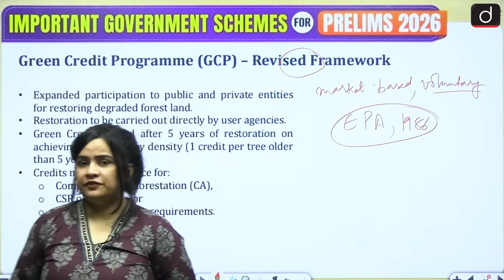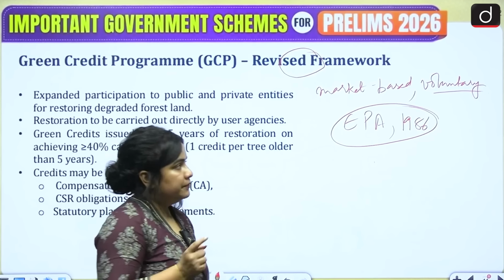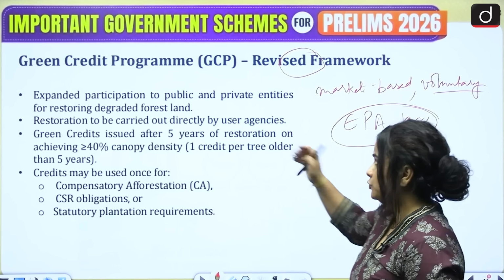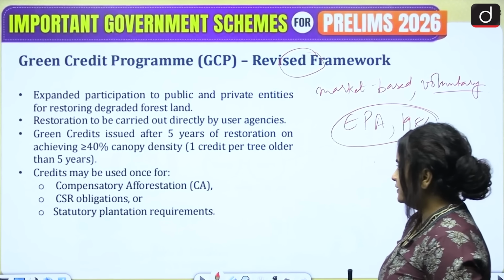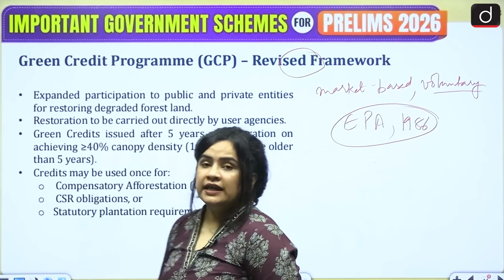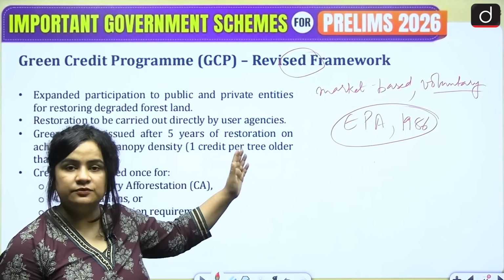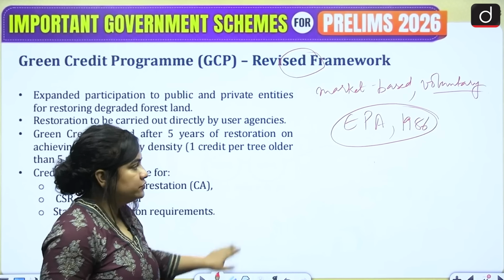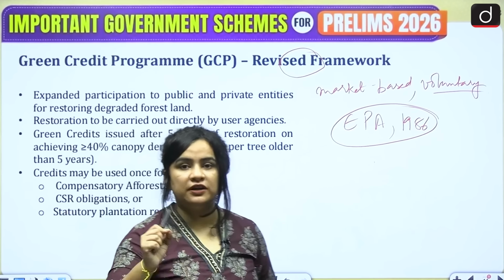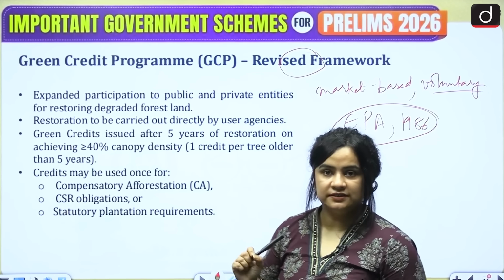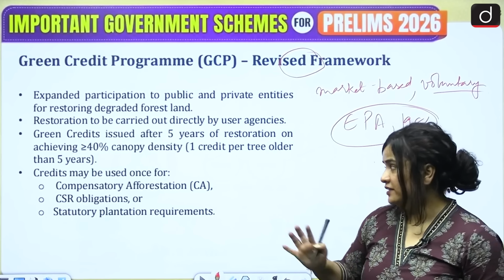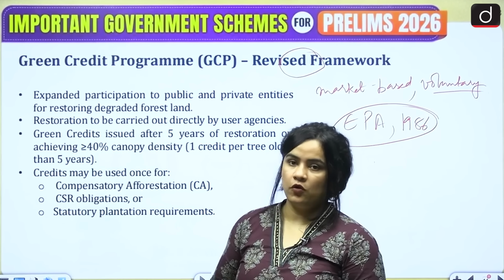Why is it the revised framework and how is it different from the original program that was launched? So basically earlier the focus was more on the quantity. How many trees were planted, and as soon as you planted those trees and you showed it to the authorities, you were given certain credits, irrespective of whether those trees could survive or not.